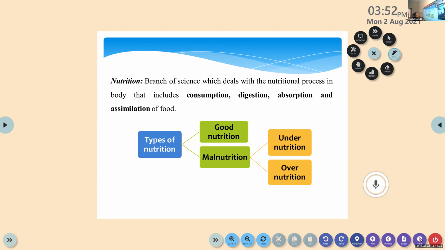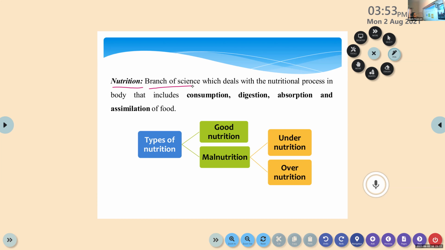Okay. So we finished the definition of food, classification of food, what nutrients are, and classification of nutrients on the basis of function and on the basis of nutrients. So next term, that is nutrition. Nutrients and nutrition are different. Nutrition is a study, a branch of science, just like physics and chemistry.